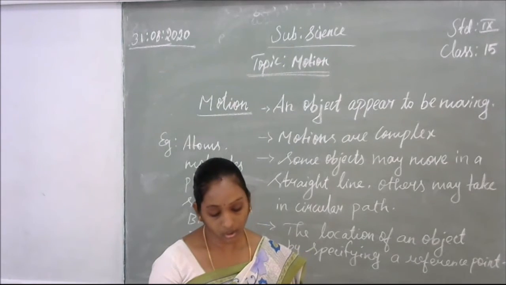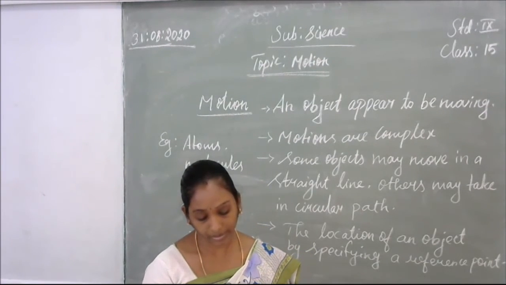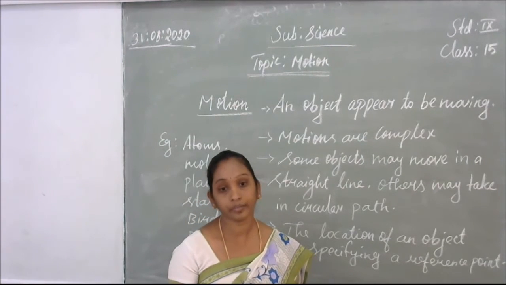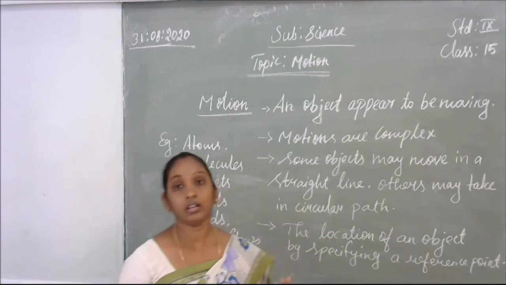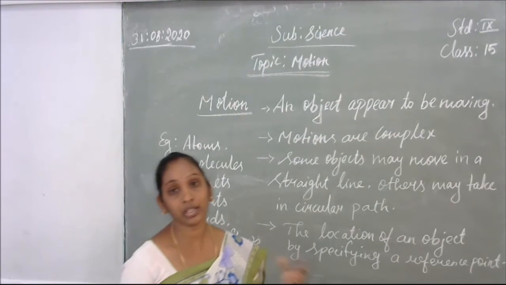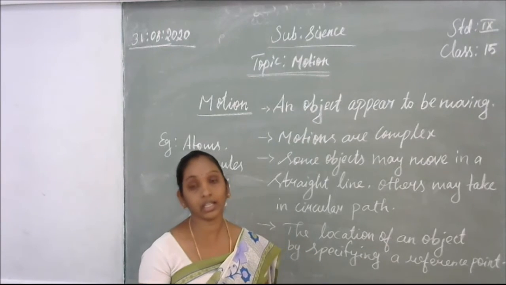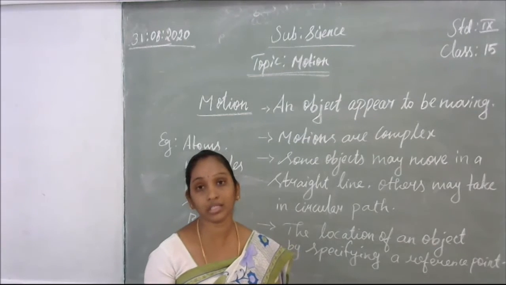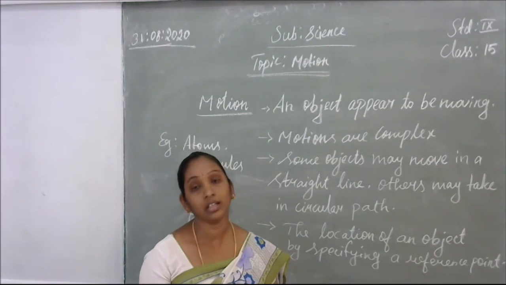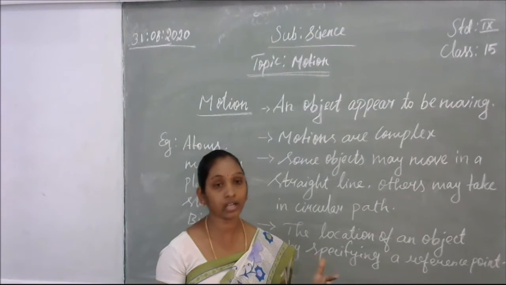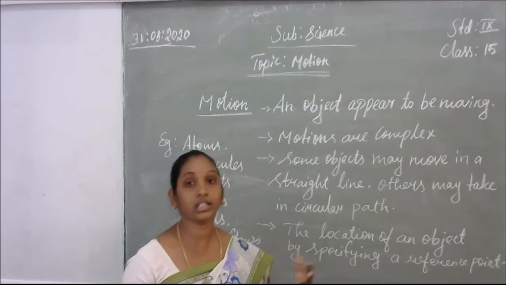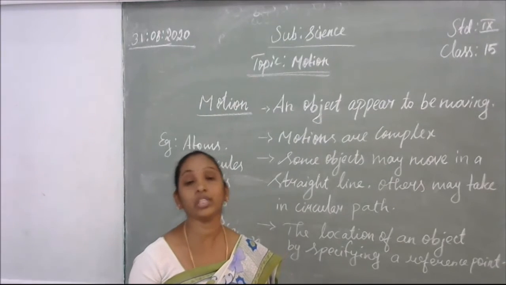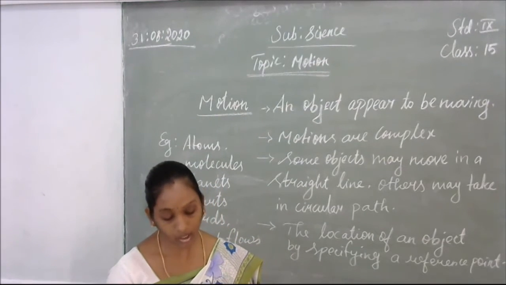A person standing on the roadside perceives the bus along with the passengers as moving. Even the person standing at the bus stop, at that time, feels that those in the bus are also moving backward, like how the trees move backward. You have experienced this while going in buses or trains, when we look at the window side. If you get a seat inside, you can see the trees going backwards. That is because we are along with the train or bus, the vehicle, we are moving.